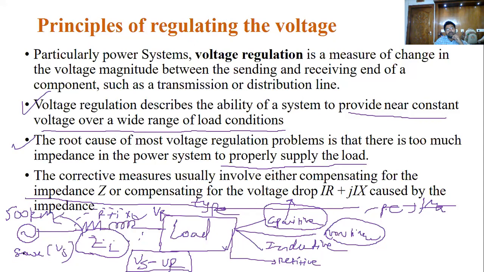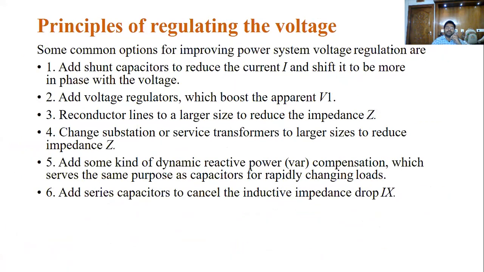For suppose you can send the voltage at some 11 kV or 33 kV. You can step down using a step down transformer, to 11 kV. Between 33 kV and 11 kV, there is some voltage drop. Okay, so that we can calculate in the voltage regulation. Now see some important points.